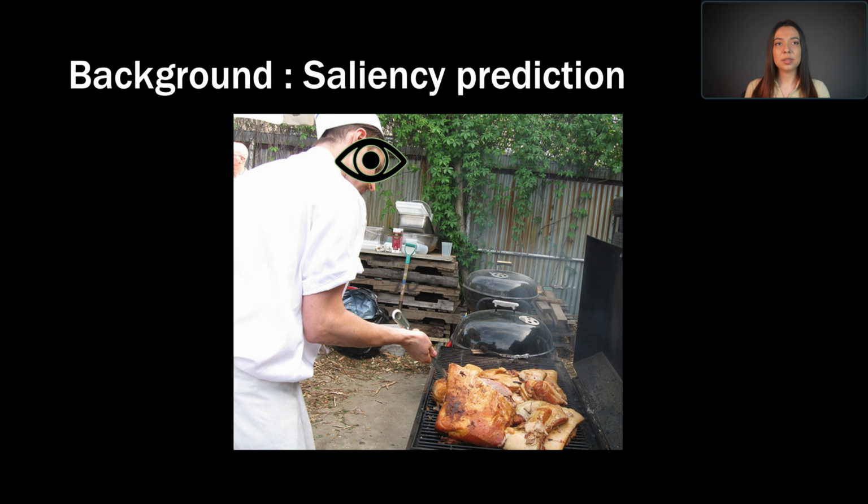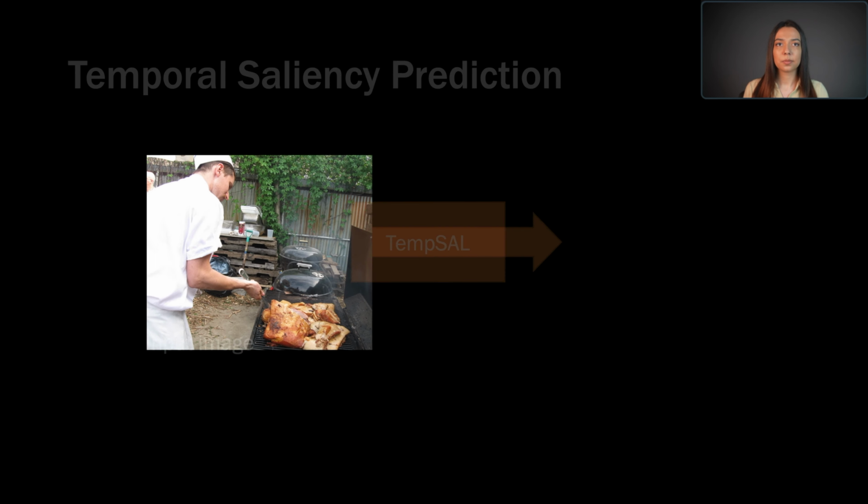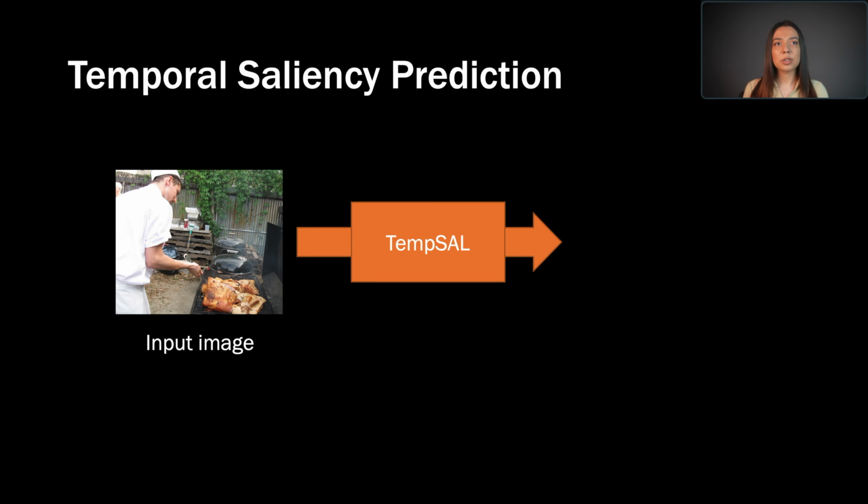However, human attention is dynamic, even if the image stimuli are static. We selectively focus on the important parts of a scene through time thanks to our attention mechanism. In this work, we introduce a network capable of exploiting this temporal information for saliency prediction.